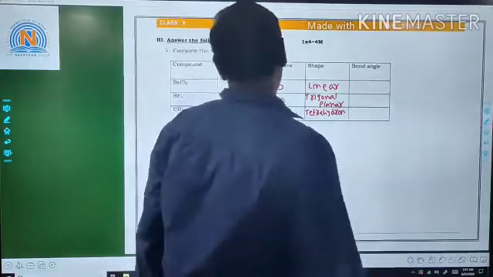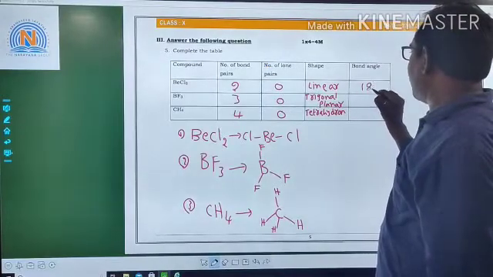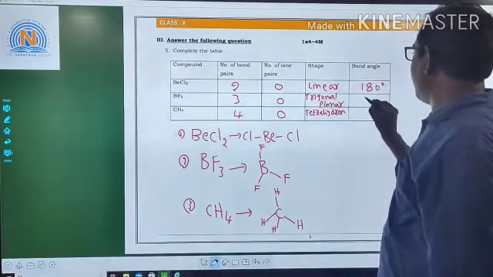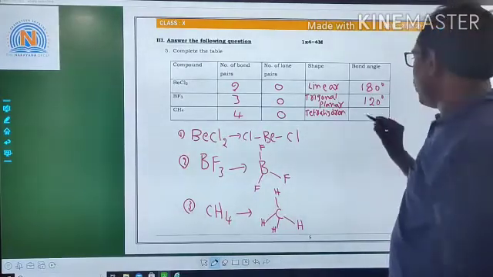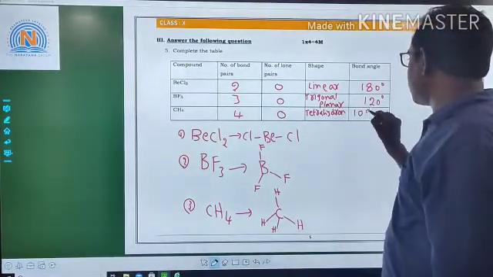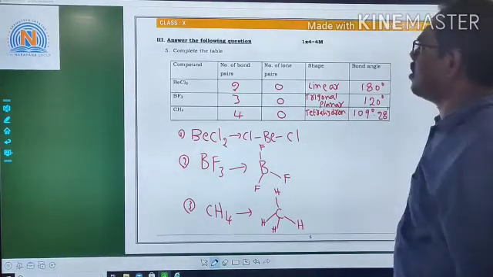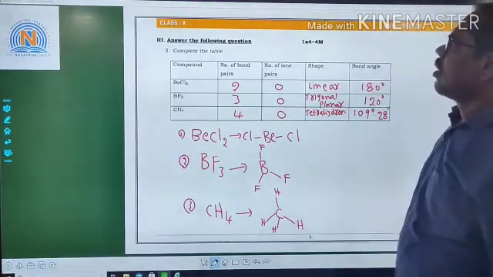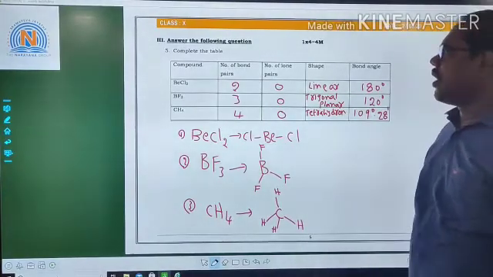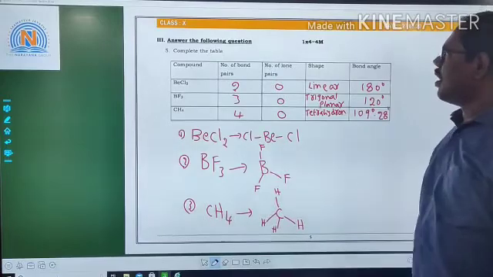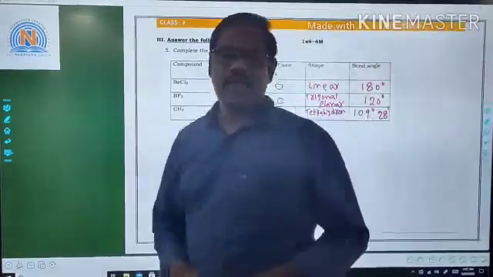Next, bond angle: beryllium chloride bond angle is 180 degrees, BF3 is 120 degrees, and in methane 109 degrees 28 minutes. This is about BeCl2, BF3, CH4: number of bond pairs, number of lone pairs, shape and bond angle. I hope you all understand the topic. Thank you.